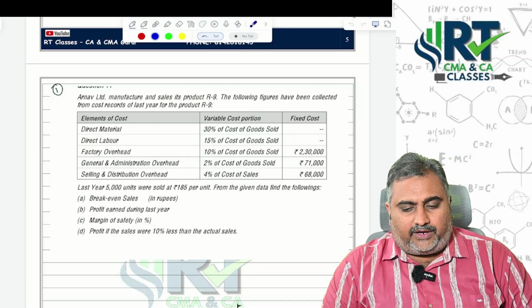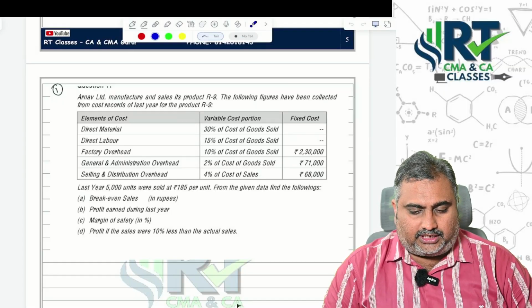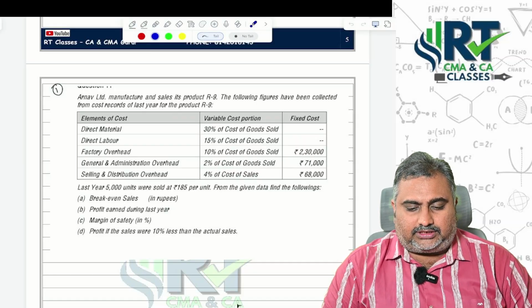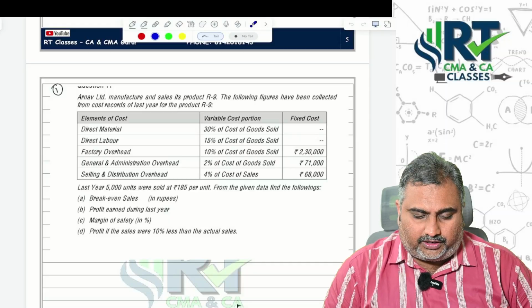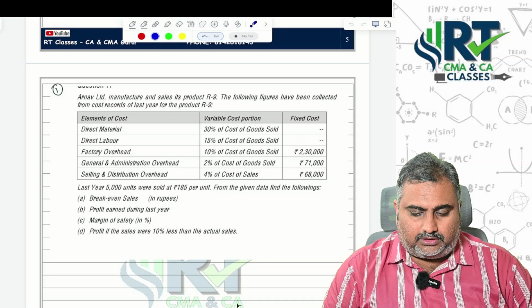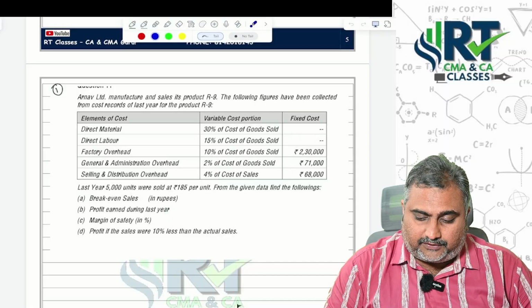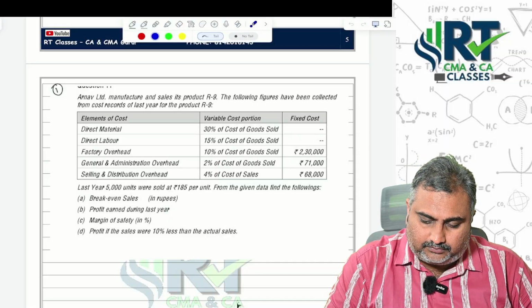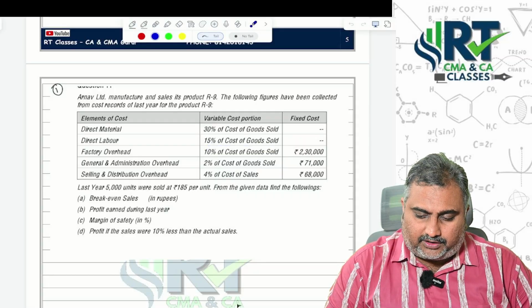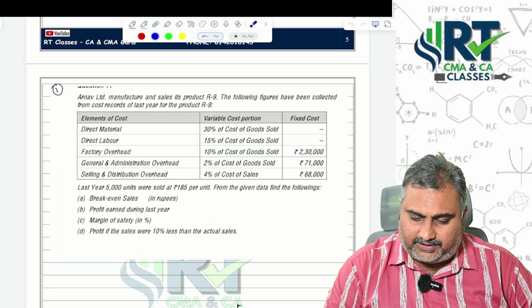Arnav Limited manufactures and sells its product R9. The following figures have been collected from cost records of last year for the period. Direct material is 30% of cost of goods sold, variable cost. Direct labor is 15% of cost of goods sold, variable. Factory overheads are 10% of cost of goods sold, and 2,30,000 is fixed.